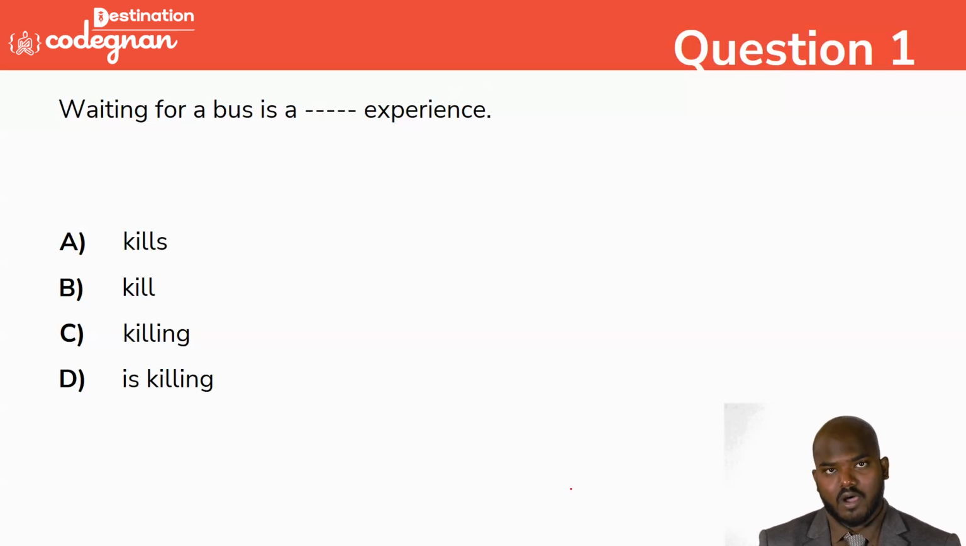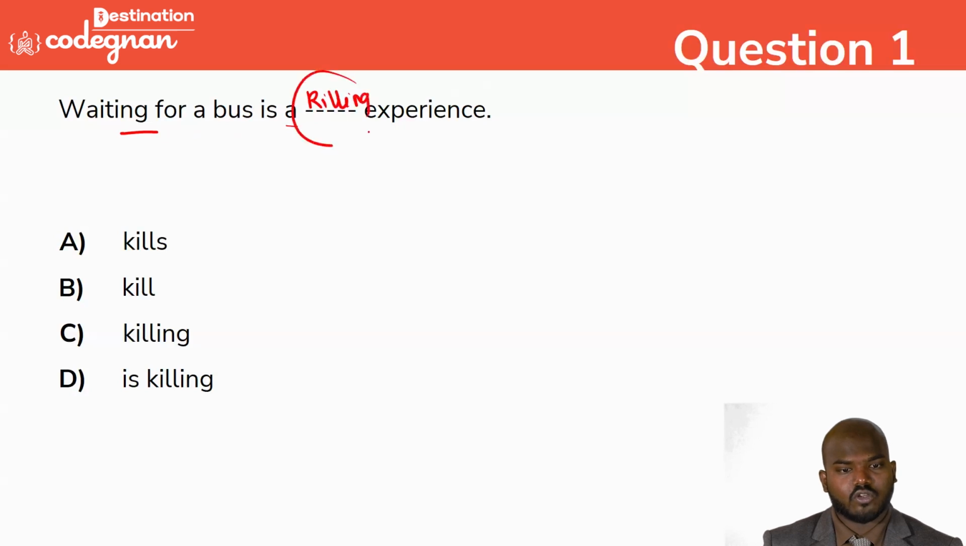So, waiting for a bus. You see this one? We have something called ing here. Waiting for a bus is a killing experience. So option C is the correct answer, and we can move on. The sentence is talking about the continuous way, so you can directly pick it.